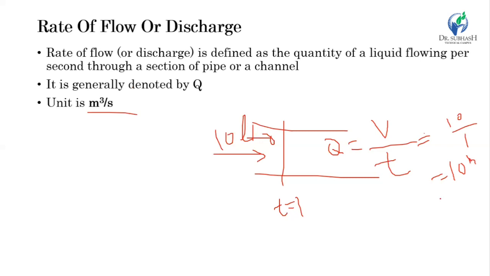If we consider this, then it will be 10 raised to minus 3 meter cube per second. So this is the rate of flow, or in other terms it is also called the volume flow rate, because it indicates the volume flow per unit time.